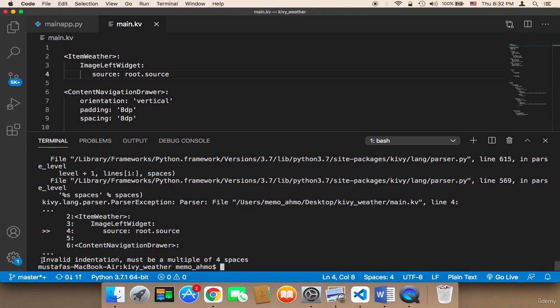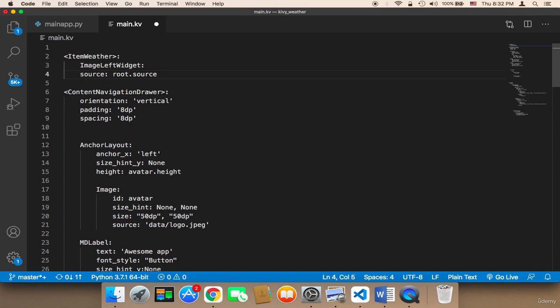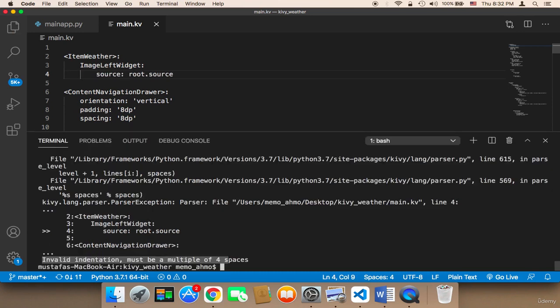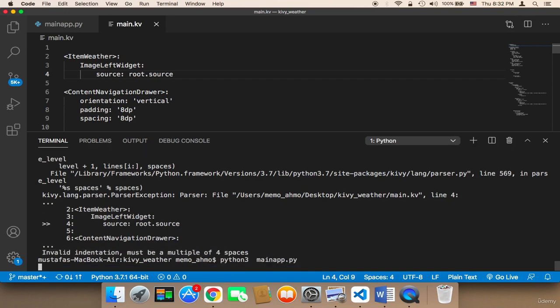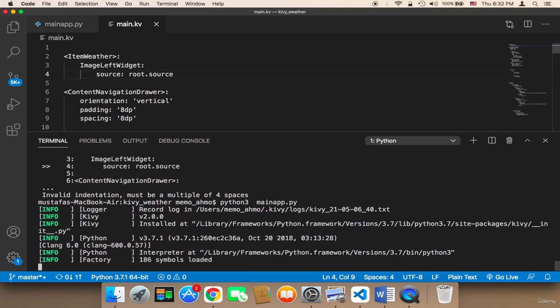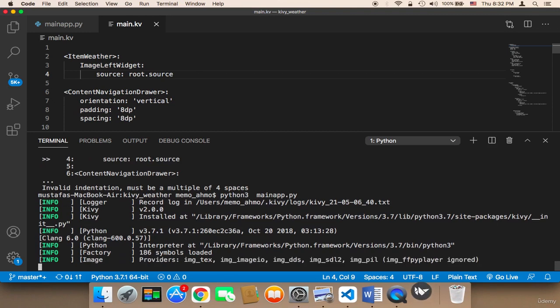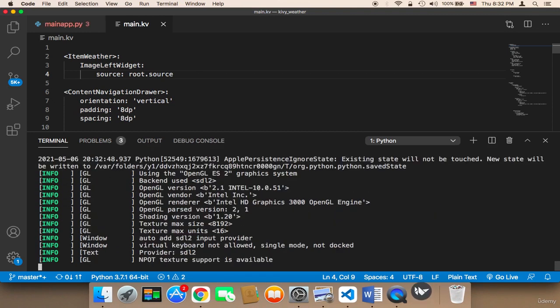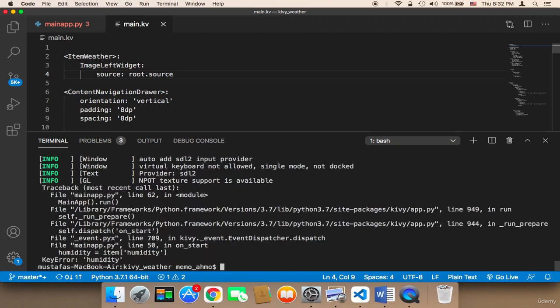As you can see, this is a very, very common error. Invalid indentation, must be a multiple of 4 spaces. So we need to leave 4 spaces here. So here you need to say 1, 2, 3, 4. Let me now save and run, and I will show you another error, which is also a common error, but this error is not related to only Python. It's a general error in programming in general, especially for front-end developers.